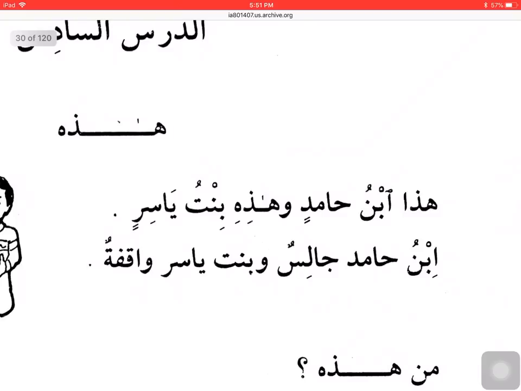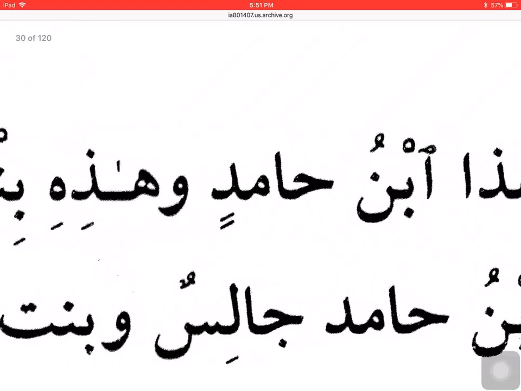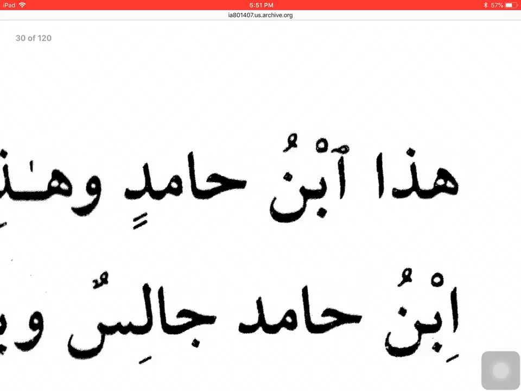These are jumla ismiya. Hadha ibnu Hamidin is a jumla ismiya in which hadha is mubtada. Remember, mubtada is the first noun. It is ma'rifa and it is in rafa' status. Hadha is the first noun. It is ma'rifa. How do I know it is ma'rifa? Hadha is an ismul ishara. Remember the 7 categories that make an ism ma'rifa. One of them is ismul ishara. And it has to be in rafa' status.